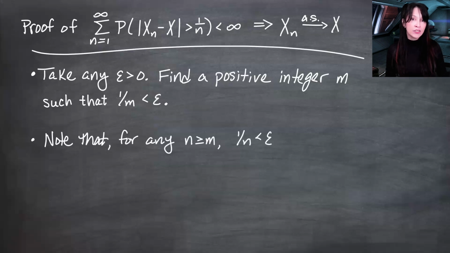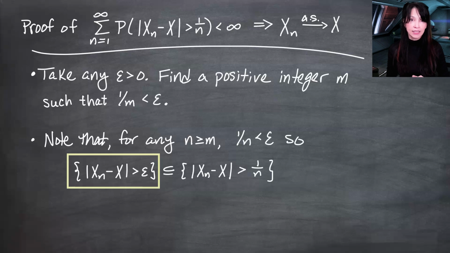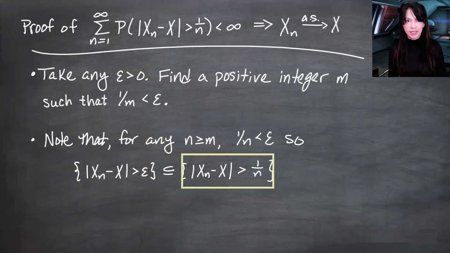And if we look at the omegas for which the absolute value of xn(omega) minus x(omega) is greater than epsilon, this is going to be a subset of the set of omegas for which the absolute value of xn(omega) minus x(omega) is greater than 1 over n, because it is easier to be larger than a smaller number. If I were to take the probability measure of both of these sets, I could use the monotonicity of a measure, in particular a probability measure, to say that the probability measure of this set is less than or equal to the probability measure of this set.